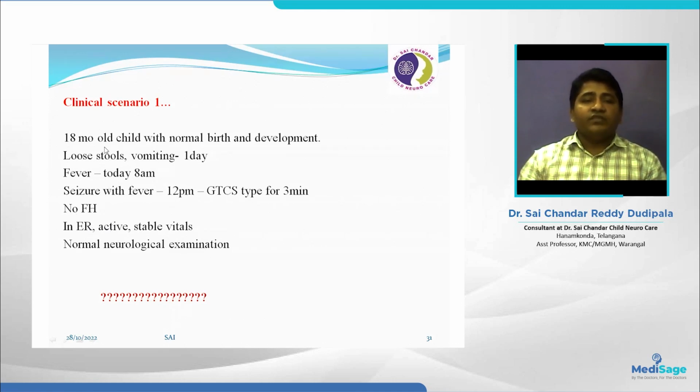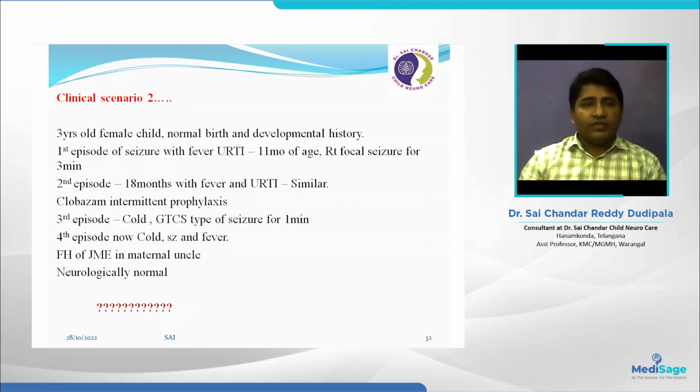Here, the age of the child is 18 months with normal birth and normal development. After 4 hours of fever, the child had 1 episode of generalized seizure lasting 3 minutes. This is a simple febrile seizure. Age of onset is 18 months and there is no family history. There are no major risk factors here, so there is only a 30% chance of getting seizures again. We can counsel them. Right, this is a simple febrile seizure.